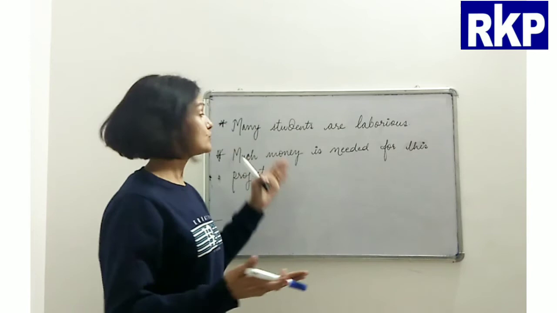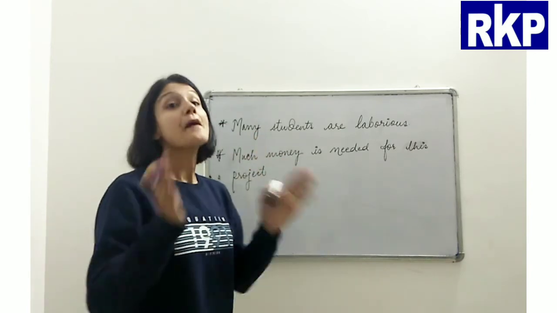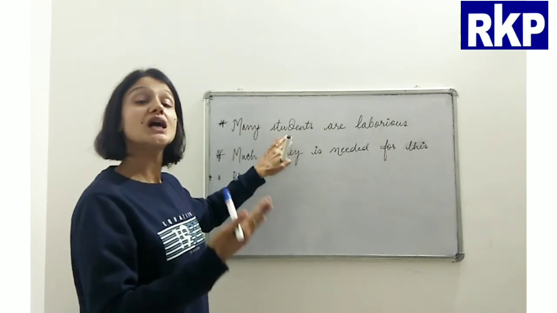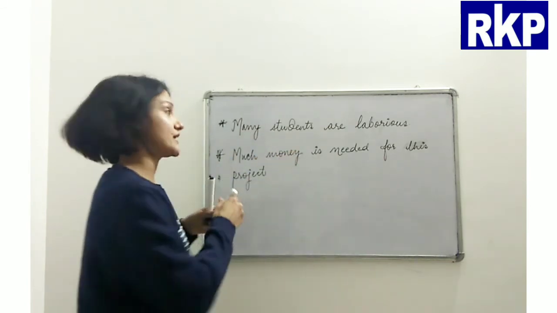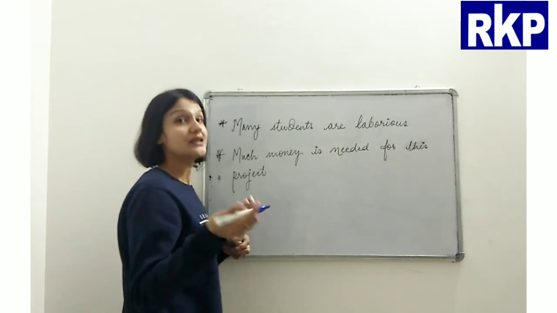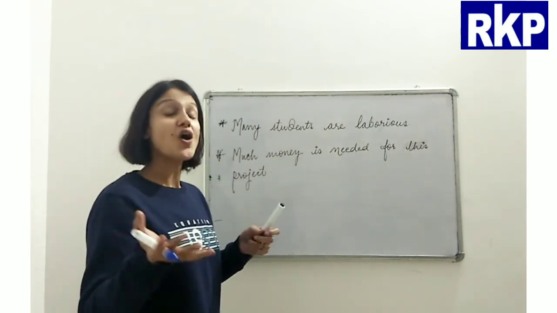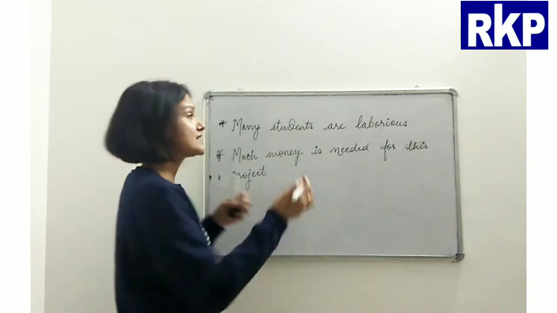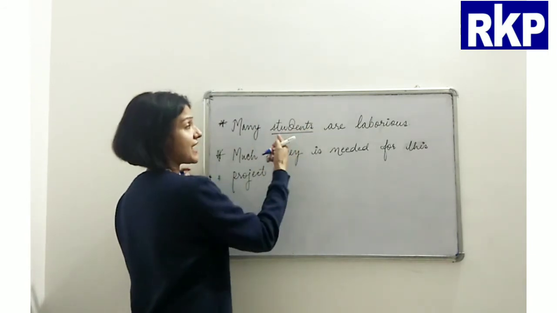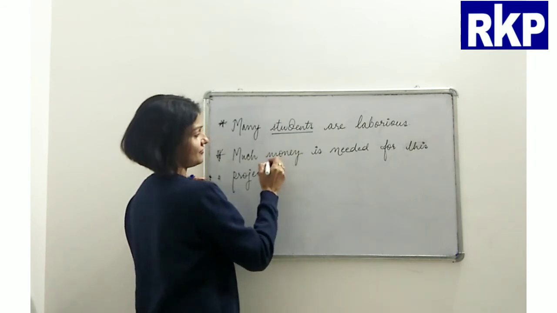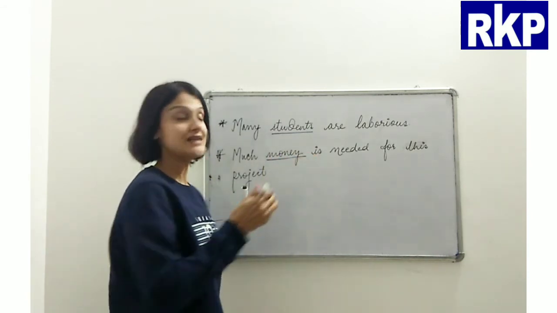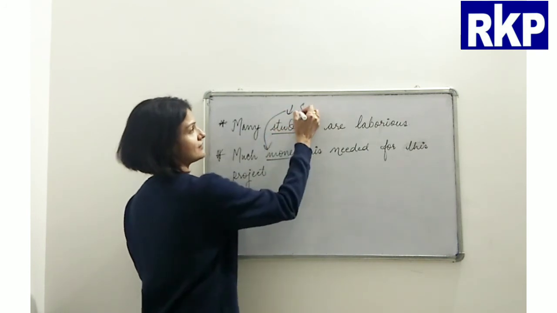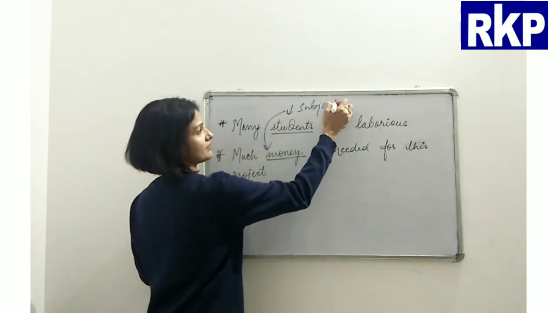And we have used many and much, but it has been used before the subject. Okay, subject is what? The doer of the action, or something or somebody about whom we are talking, right? So here we have students and here we have money, right? Both of these are subjects, right?